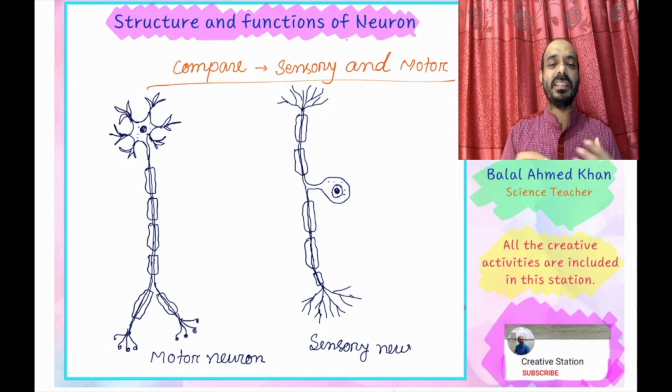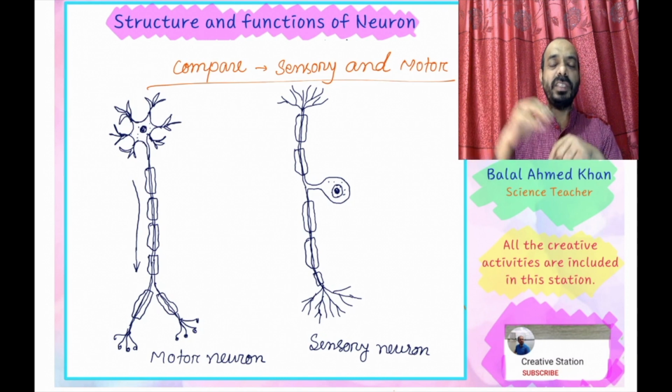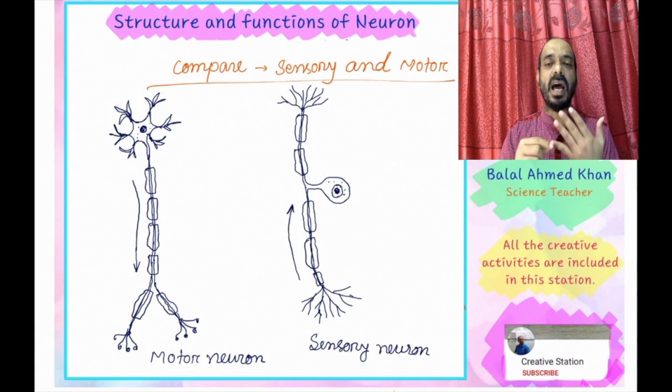You know that there are three types of nerve: motor, sensory, and mixed, which is the combination of sensory and motor. So the sensory nerve acts as a receptor, connecting our body with the outer environment and receiving different types of stimuli with the help of the 5 sensory organs. The sensory organs are the eye, nose, ear, skin, tongue, etc. With the help of these 5 sensory organs, the sensory neuron receives all the stimuli, all the signals, all the impulses.